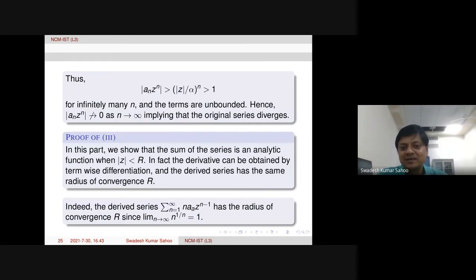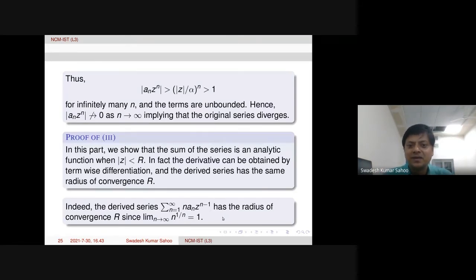By assuming that, one can see that the series summation n equal to 1 to infinity of n a_n z^(n-1) has radius of convergence r, because if we take the nth root test, the Hadamard formula, n^(1/n), this limit is equal to 1. So therefore, the limit supremum is also 1 here. Then the remaining |a_n|^(1/n) limit supremum is already 1 over r. So therefore, the radius of convergence is r. So straightforward, and this limit is very well known from real analysis.